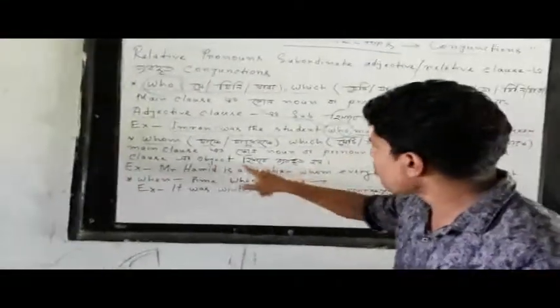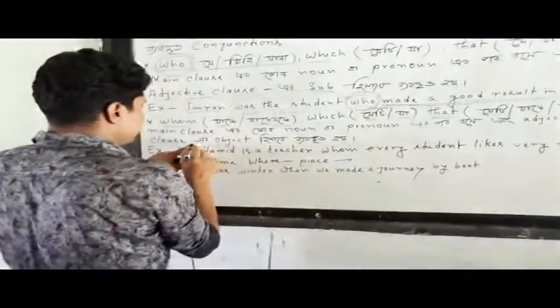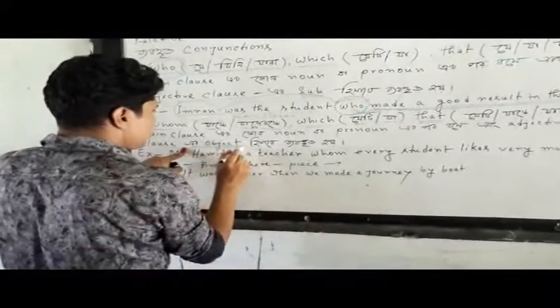Adjective clause as an object. So there is a difference. What is the difference between the two? So here its function is as an object.